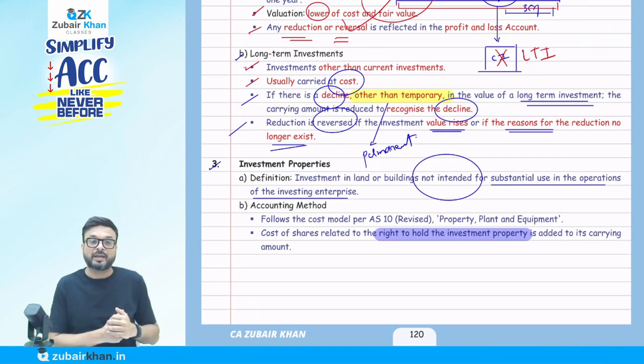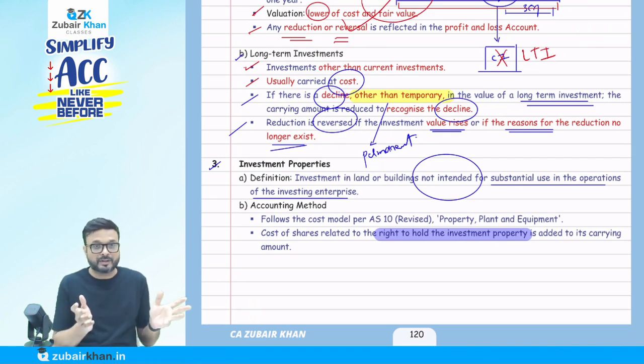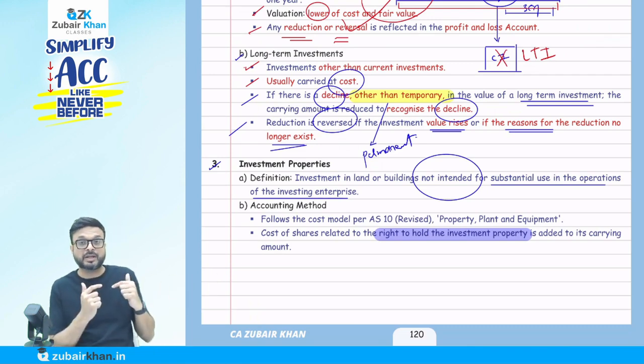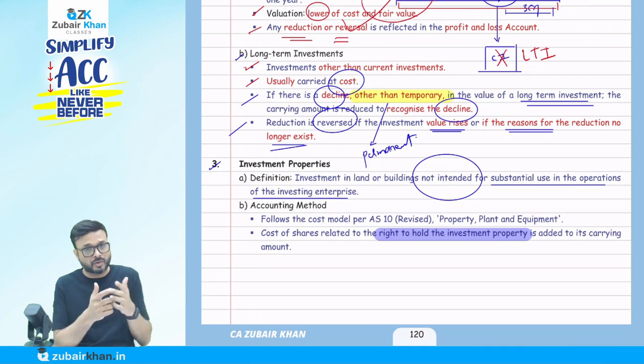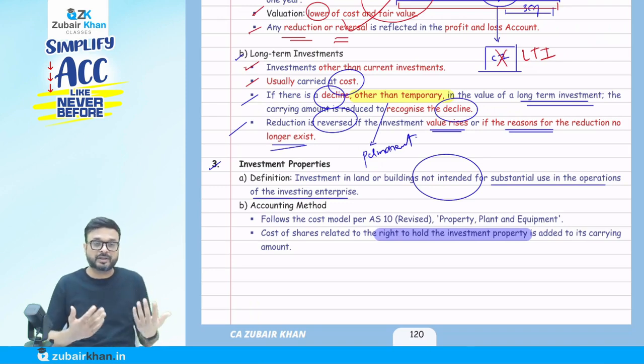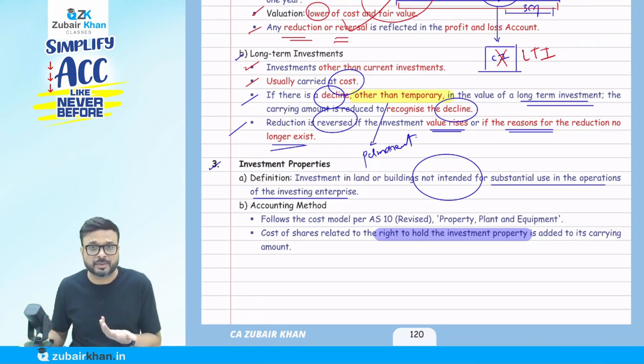Extend that here. You have a land or a building that you are using for the purpose of a factory. But if your intention is not to use it for the purpose of operation, say we have made the investment and my intention is to appreciate the value, so when the value increases in the market, I will sell it out. Got the point? Or it may be for rental purposes.